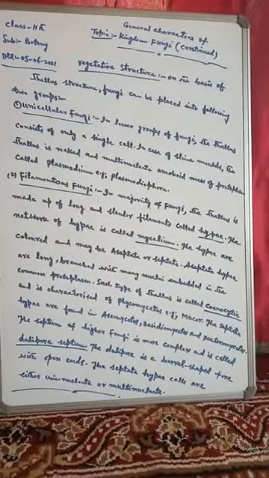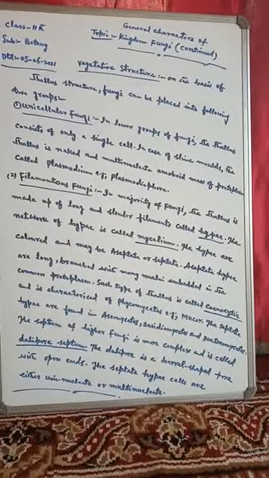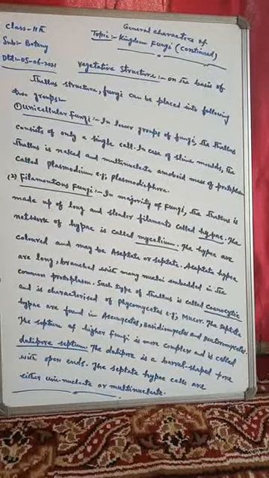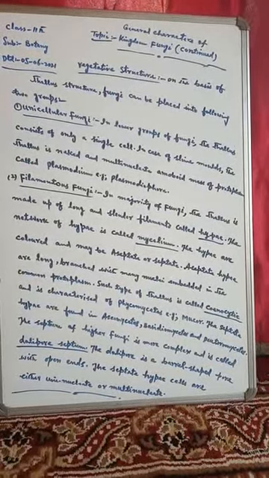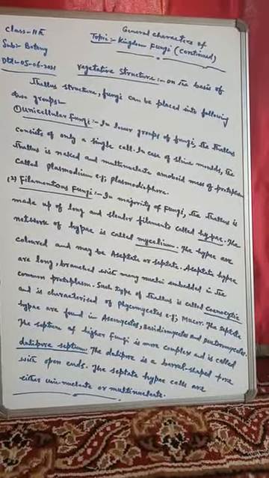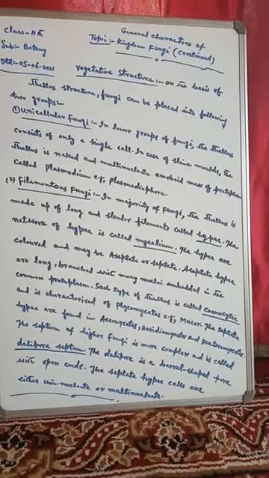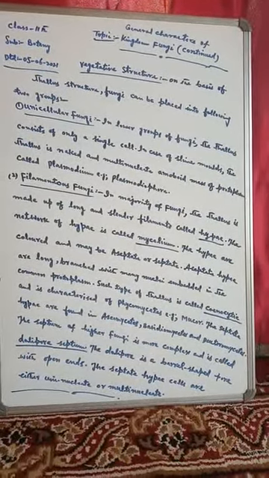The network of hyphae, if these hyphae are found in a network form, is called mycelium. So the network of hyphae is called mycelium.